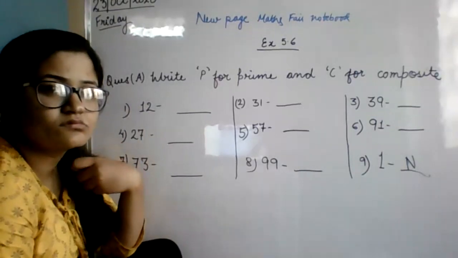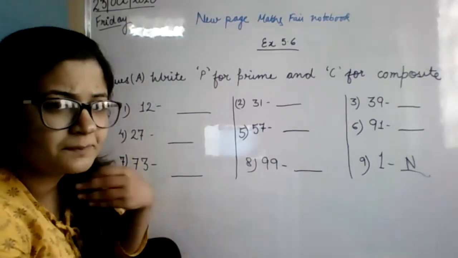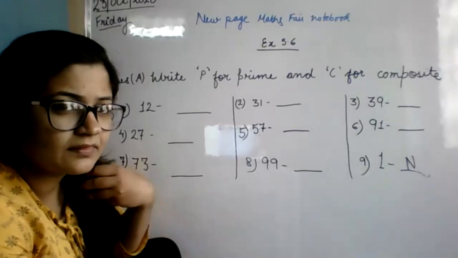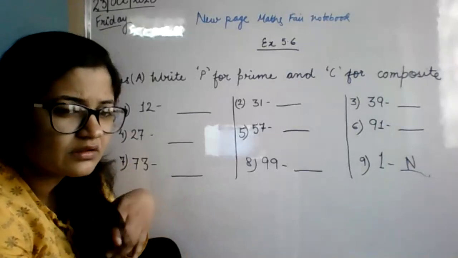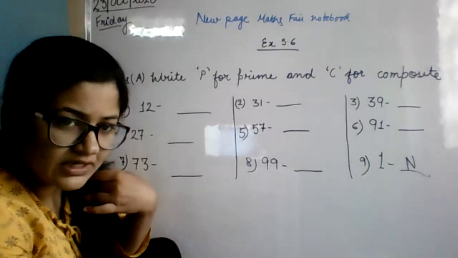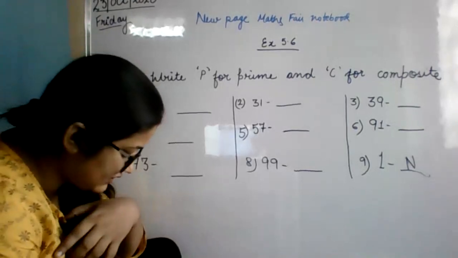Ma'am, I have written composite. What, Anshuman? Ma'am, I have written 27 as composite. Yes, 27 is composite. Ma'am, I have done it.